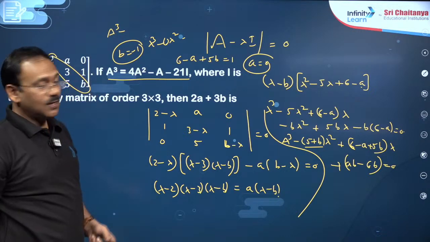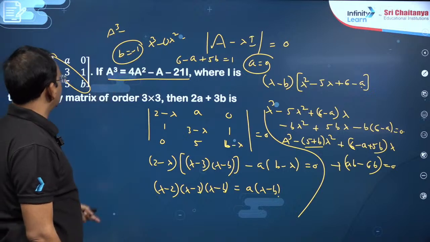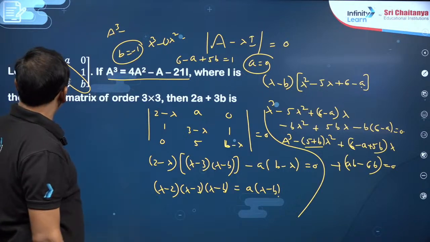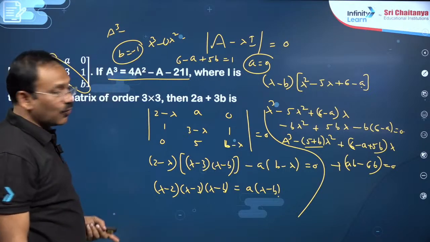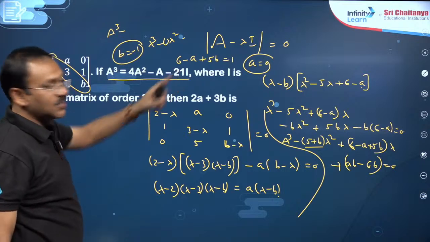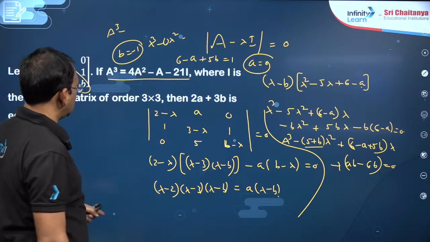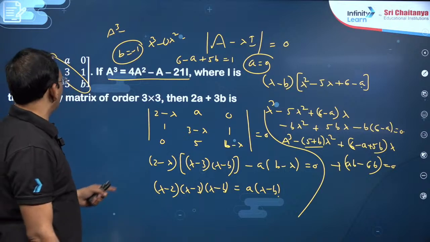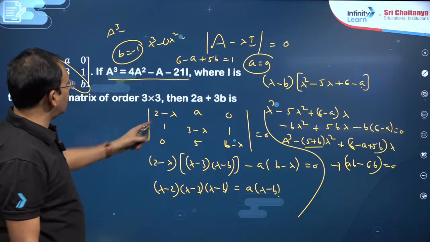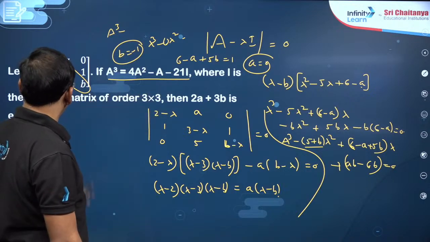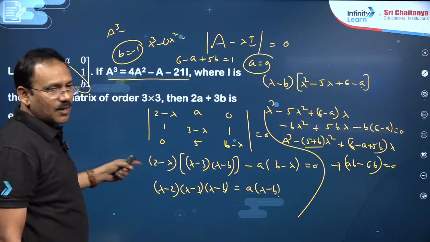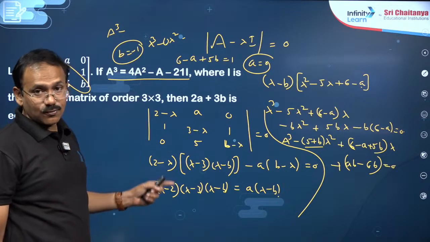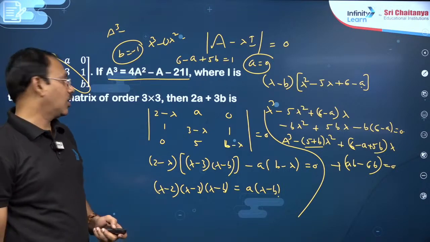That is the lambda square coefficient, that is 4 value. So this is 5 plus b is equal to 4. So b is the same you got here, dear students. So b is minus 1, perfect. So b is minus 1 and a value you just compute. Similarly, the determinant is going to give you the last one, 21. If you directly find the determinant and equate to minus of 21, you will get b value also, dear students.